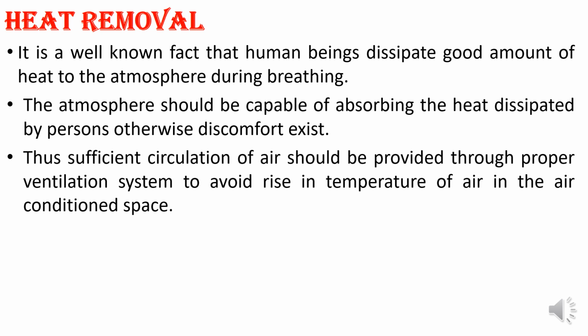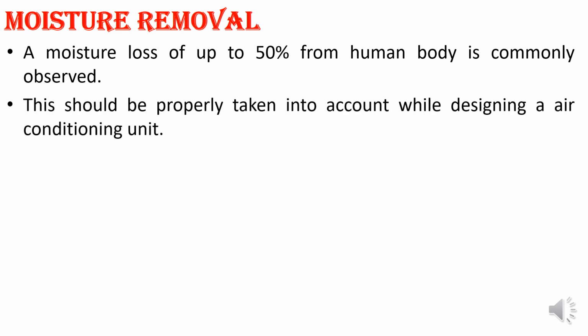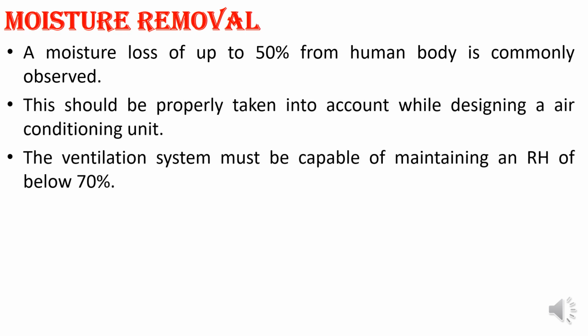Next, moisture: up to 50% is lost from the human body, which is commonly observed, and this should be properly taken into account in designing the air conditioning system. The ventilation system should be capable of maintaining RH below 70% in the room.